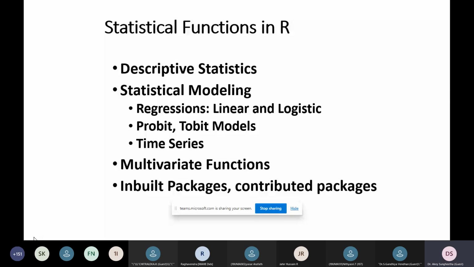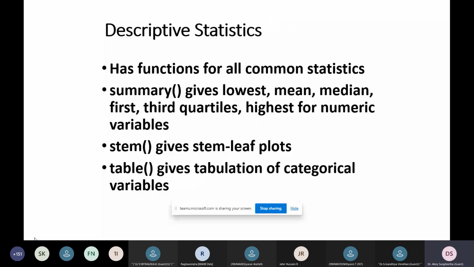And in descriptive statistics, we also have some functions, as I showed you in the example, which display the summary of the lowest value, mean, median, mode and the quartiles, also using time series analysis, and for numeric variables using mean, median, mode, standard deviation and certain techniques.